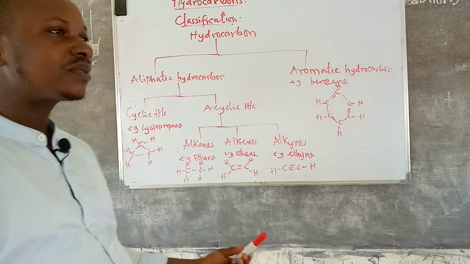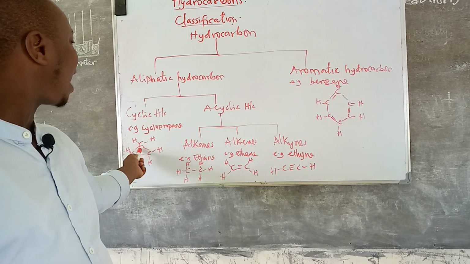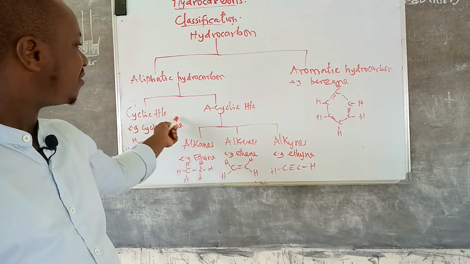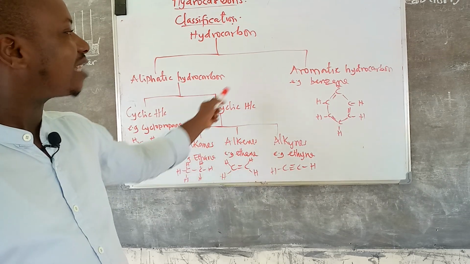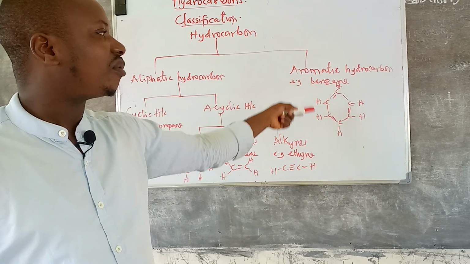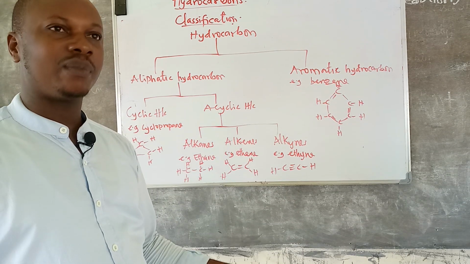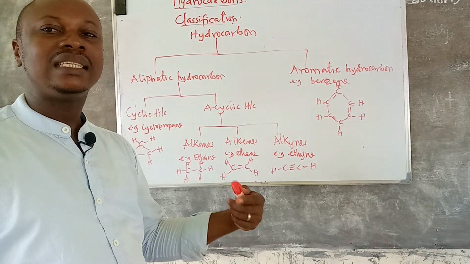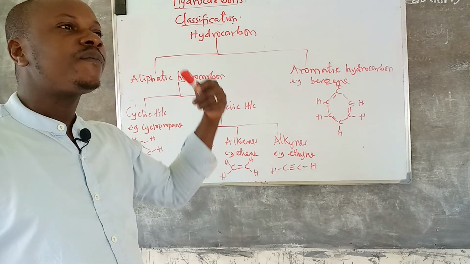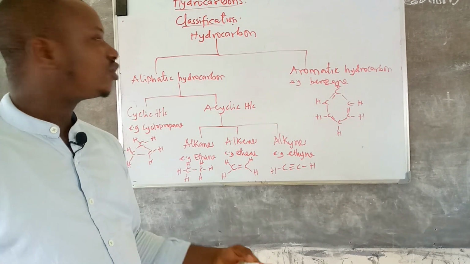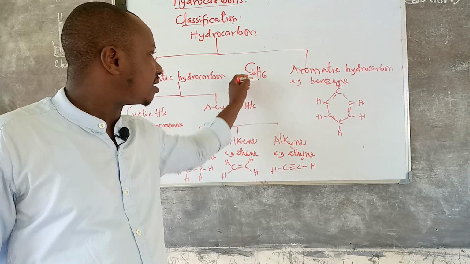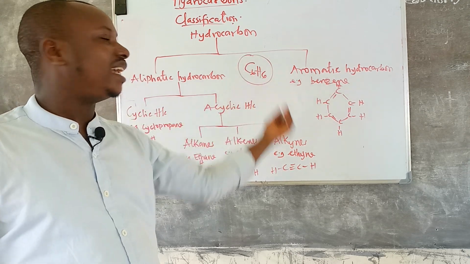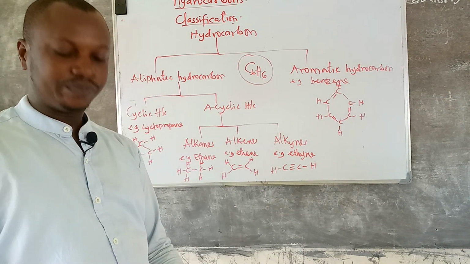But if you observe closely, the ring of a cyclic aliphatic has no double bond in it, while that of aromatic has alternate double bonds. In fact, if we are talking about aromatic, we are talking about derivatives of benzene, and the formula of benzene is C6H6. It is the father of the ring compounds, let me put it that way.